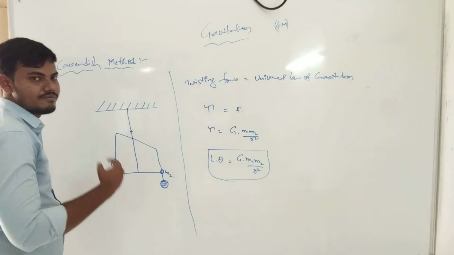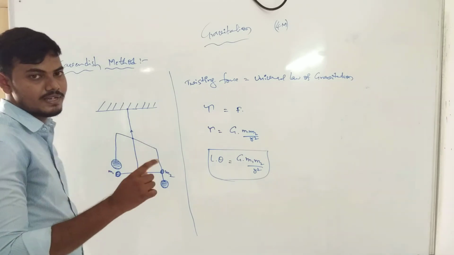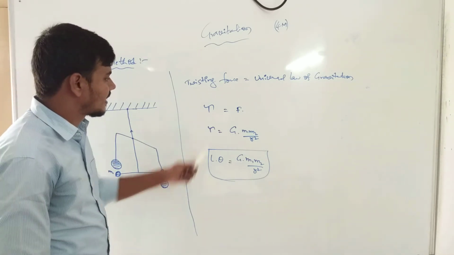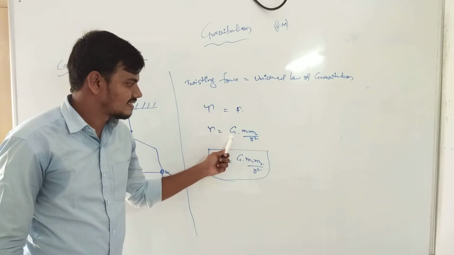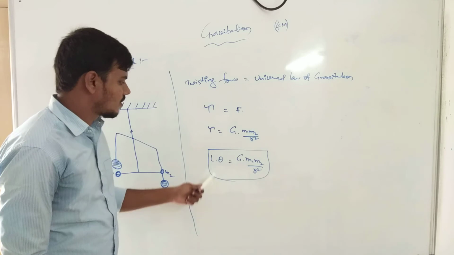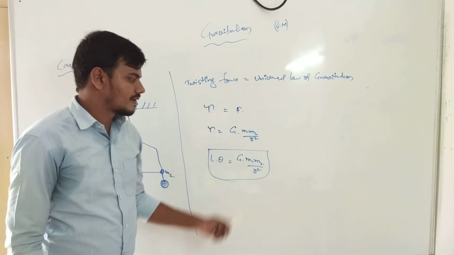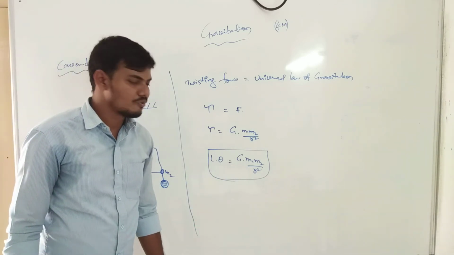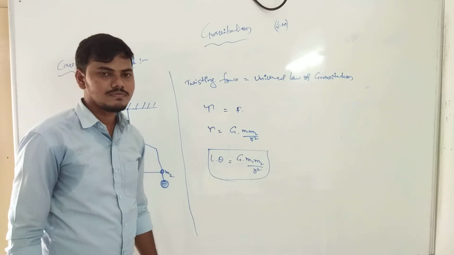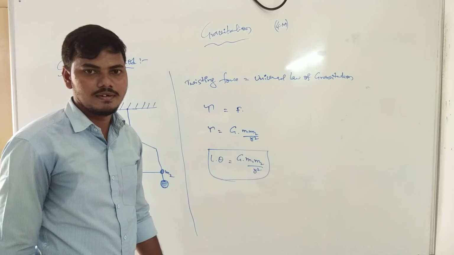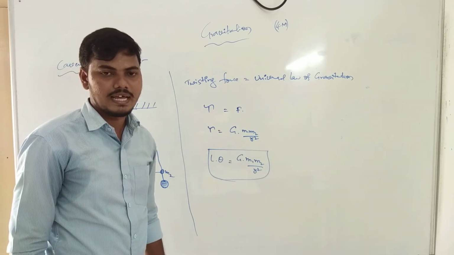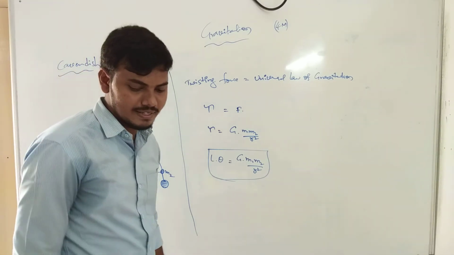Angular force is applicable when an object travels along the circumference of these positions. We take the constant one on the circumference of these positions. Now torque is equal to force F. Torque is equal to capital G into m1 m2 by r square. Now L into theta is equal to capital G into m1 m2 by r square. Now this is the Cavendish method. Now clear? Now next one, acceleration due to gravity.